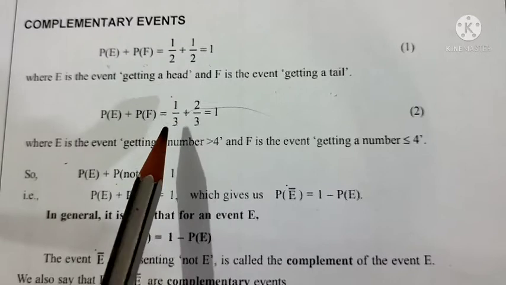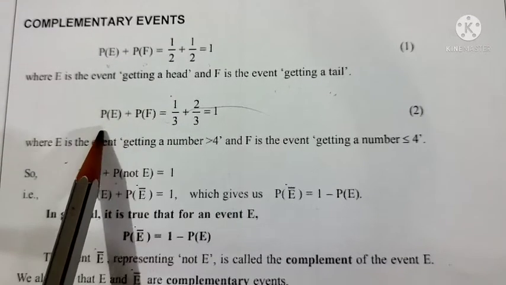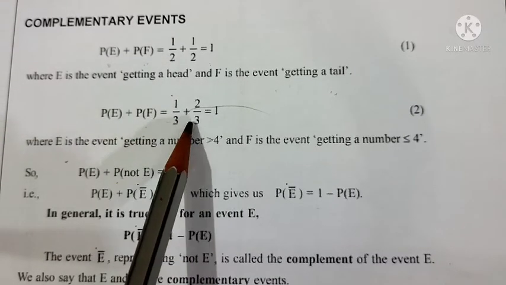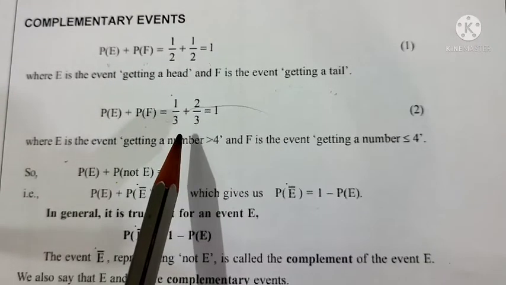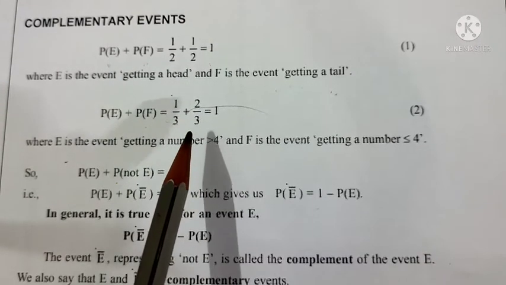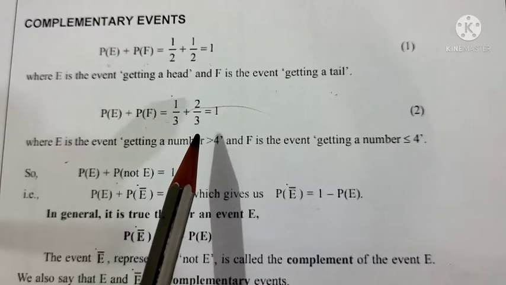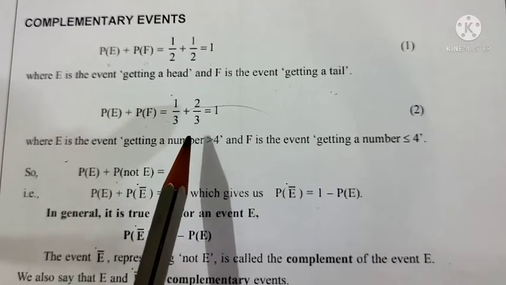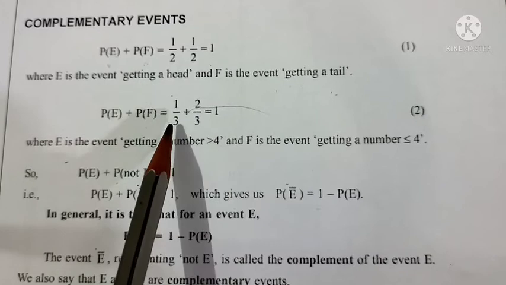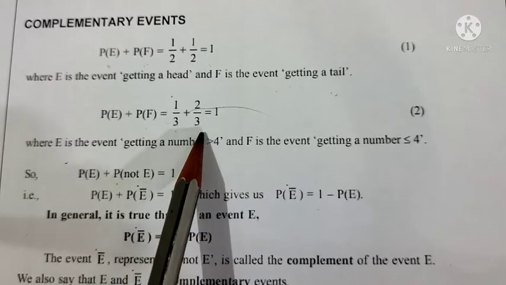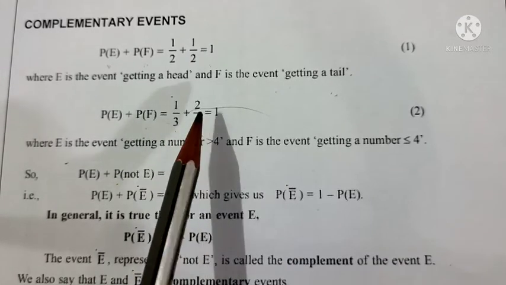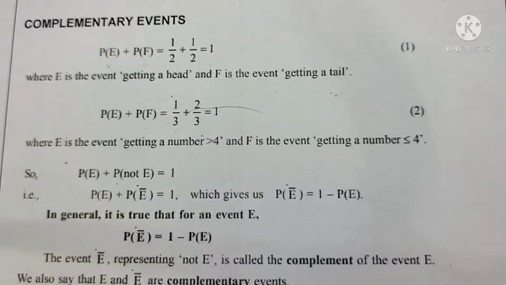So again we will see one more example. P of E plus P of F equals 1 by 3 plus 2 by 3 equals 1, from the previous example. That is getting a number greater than 4 and less than or equal to 4, the two events. When greater than 4, that is the first event, the probability after simplification is equal to 1 by 3. Less than or equal to 4 means 4 outcomes, 4 by 6, which is simplified to 2 by 3.